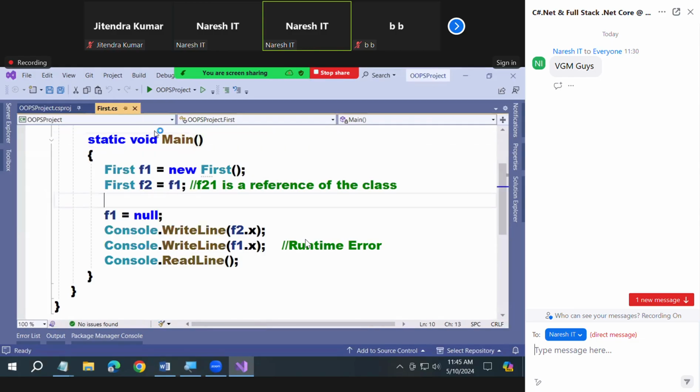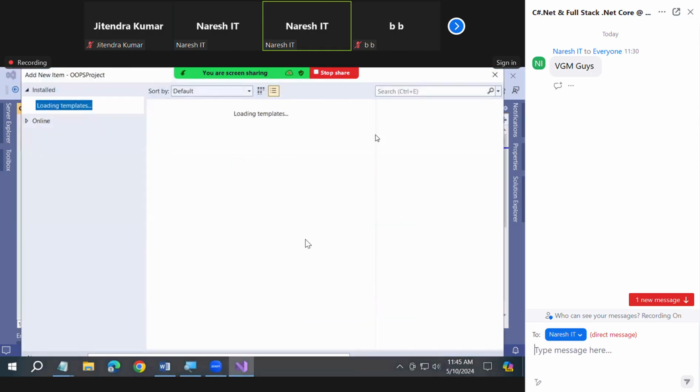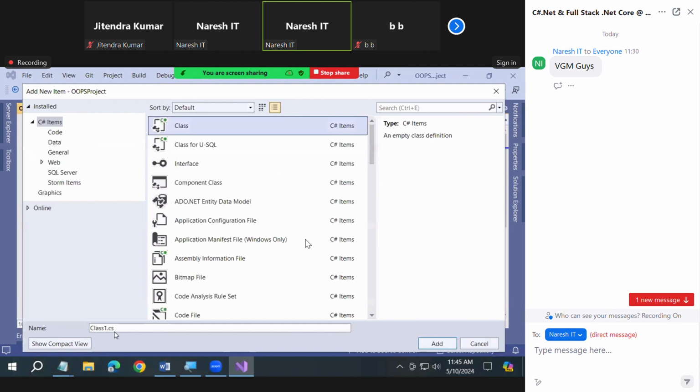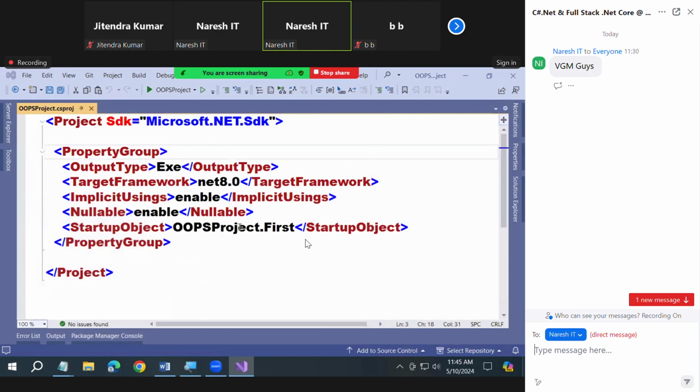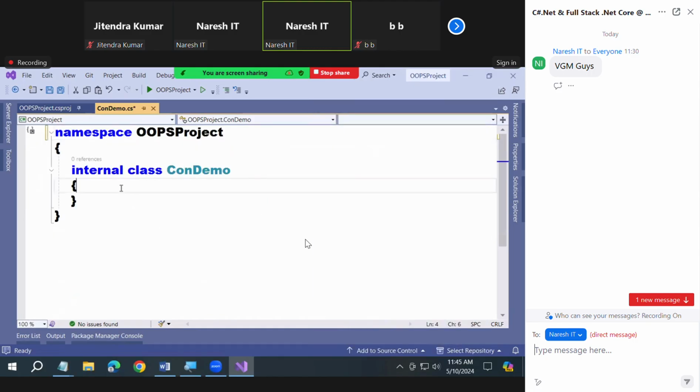Yeah, I want to define a constructor on my own now. So let me define a constructor. Let me add a new class. We'll name the class as condemo. Watch it. Condemo is the name of this class.